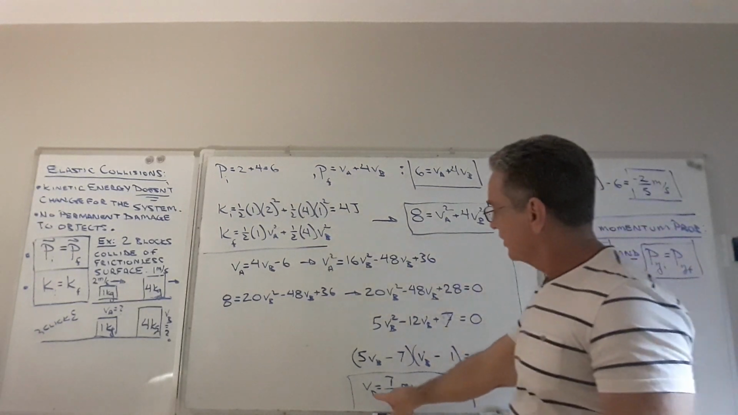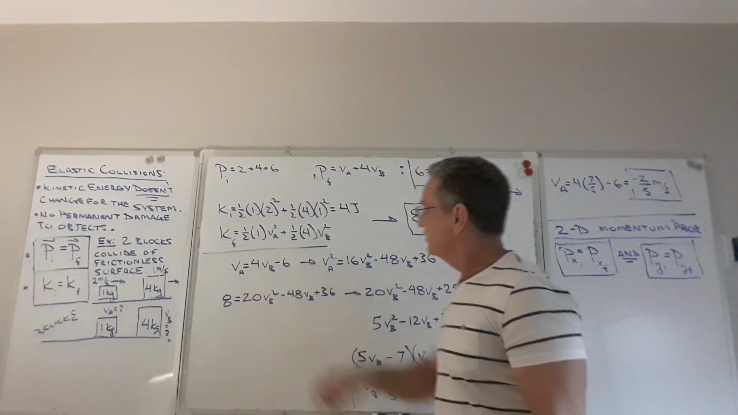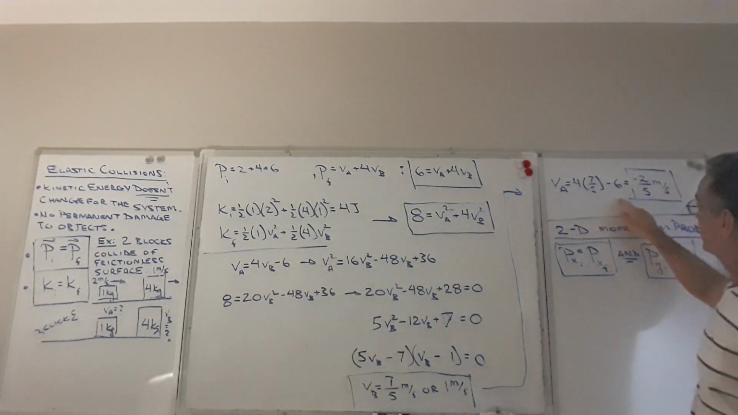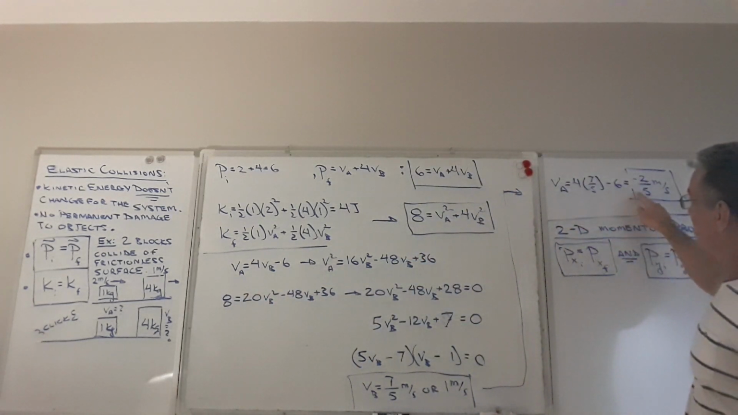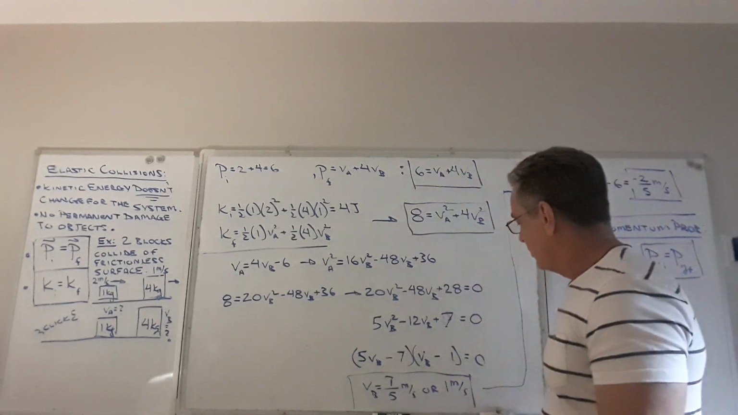So now we want to find the velocity of block A. Well, now that we've got the velocity of block B, we can plug it in right here and solve for the velocity of block A, which is what I've done up here. And I get that the velocity of block A is negative 2/5 meters per second.